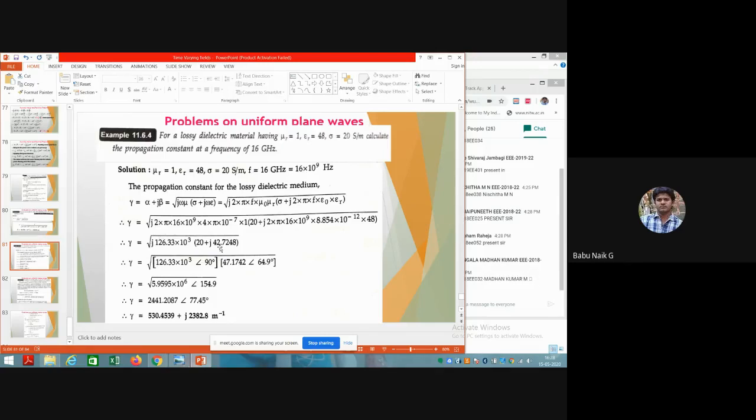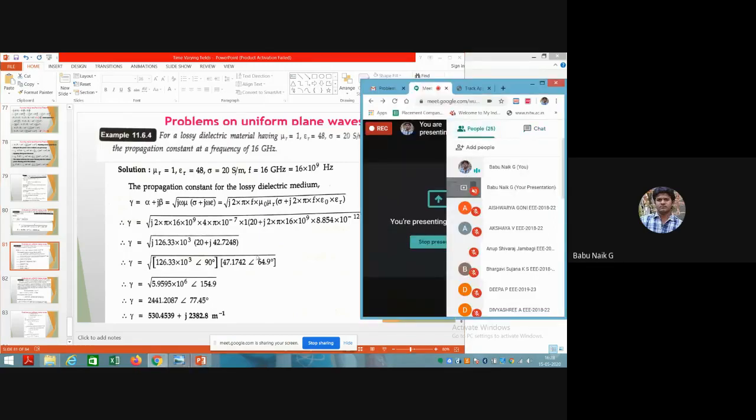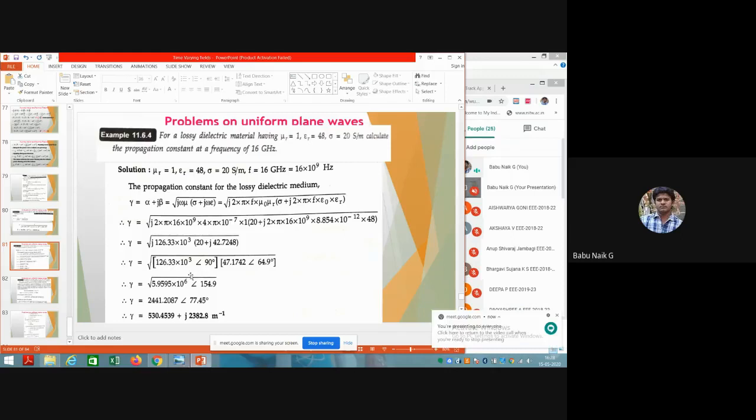So after taking under root, real function and then imaginary function, you can take both the real part and imaginary part, or you can take the values in angle form, having the angle completely here. So you can put this value in the calculator and you will get it.